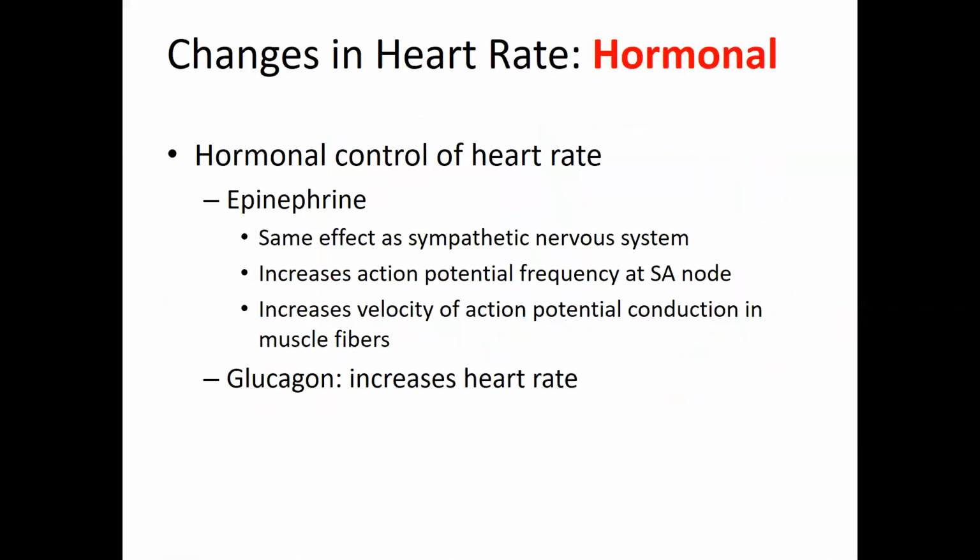Now there are also a few hormones that have an effect on the heart rate as well. There's epinephrine, and epinephrine is going to mimic the response of the neurotransmitter norepinephrine. So you're going to have that same sequence of events when epinephrine binds to a beta-1 receptor as you did if norepinephrine were to bind. So norepinephrine as the neurotransmitter and epinephrine as the hormone have the same effect in the cell, and both of them can bind to a beta-1 receptor. Glucagon, on the other hand, is another hormone that circulates throughout your body, and this is going to increase your heart